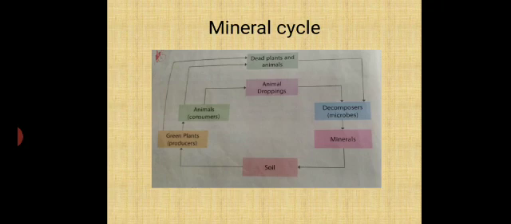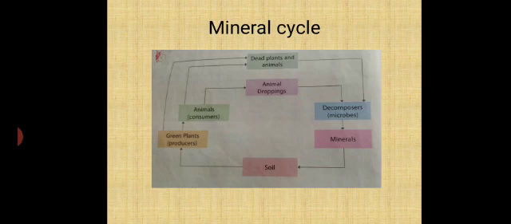You can see from the soil it goes to the green plants, from the plants the minerals are absorbed by the animals, and when the animals die, with the help of decomposers, those minerals come back to the soil.